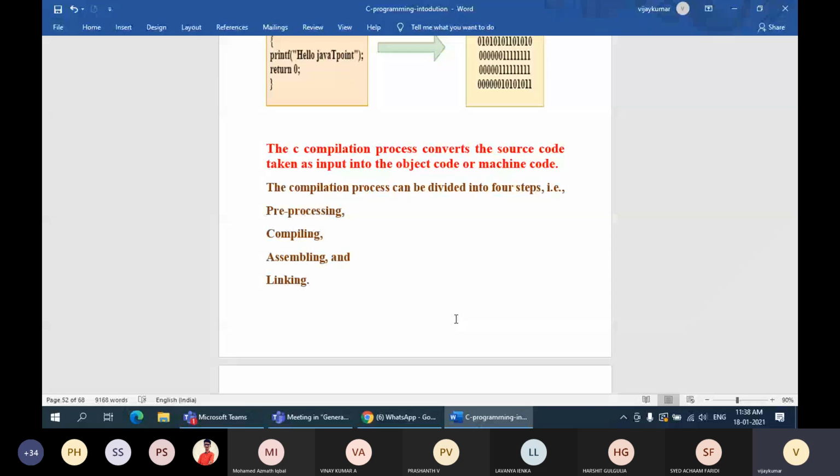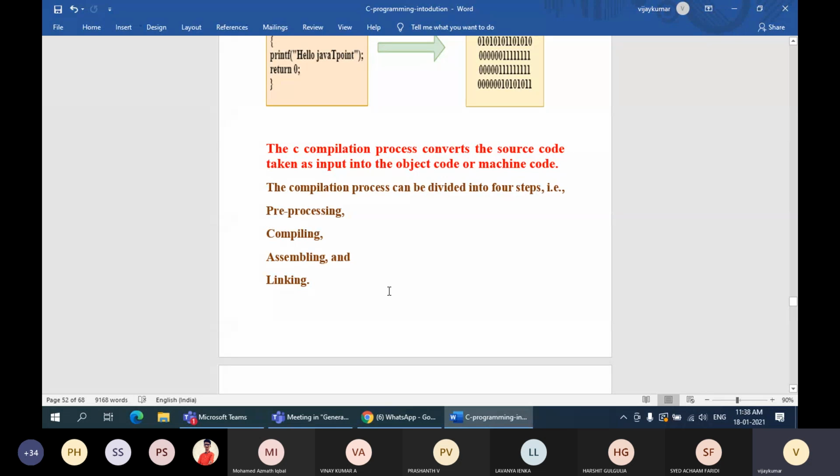Let us understand. All these processes are purely based on the type of lines that you write in your program. As I said, what does the hash stand for in the C language? Hash symbol stands for preprocessor. Whatever statements you write along with the hash symbol are called preprocessor statements.